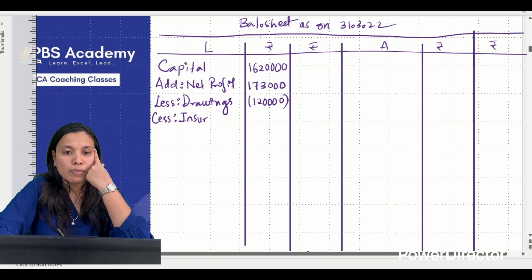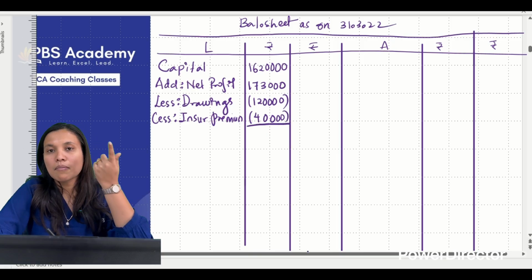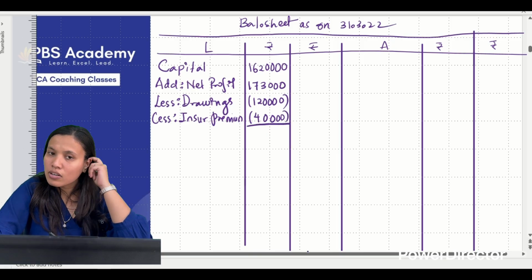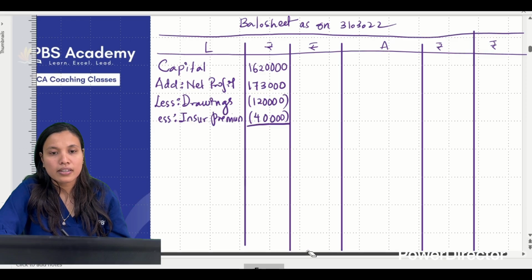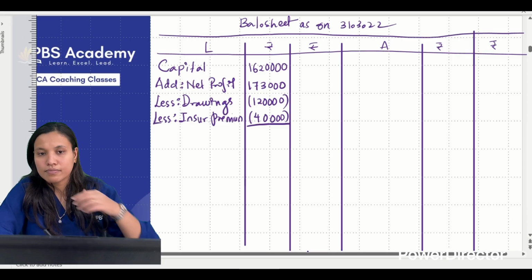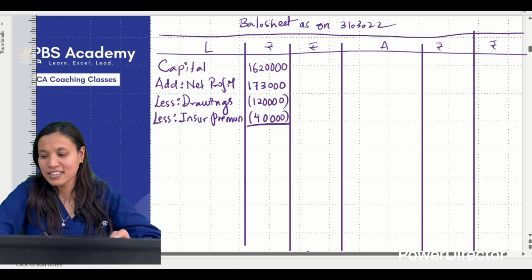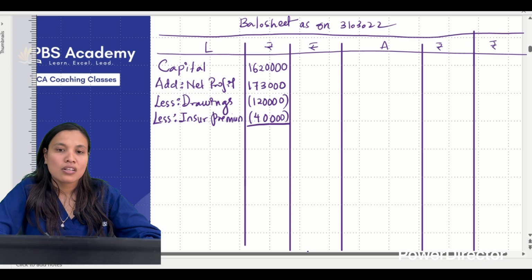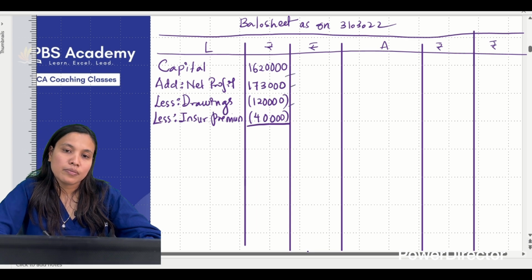So that also comes under drawings. The insurance premium was how much? 40,000. So deduct that also. The drawings come to 1,60,000, you deduct that, or you can write it like this also and deduct. Anyway, you can write it, but you have to consider that particular thing. So now do this, subtract these.